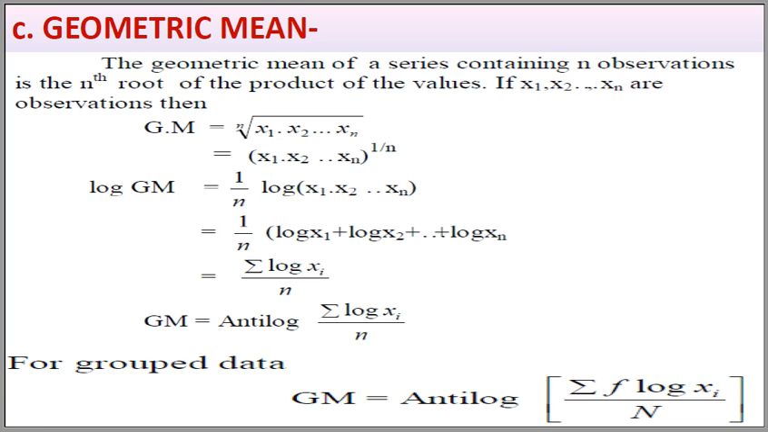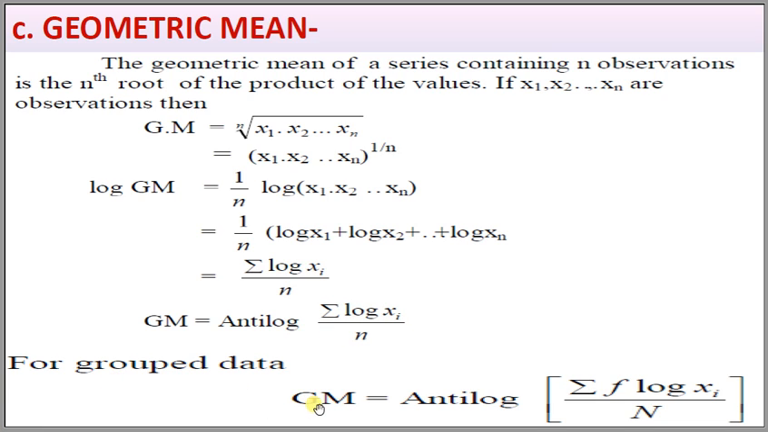Third mean is geometric mean. इसे गुणोत्तर माध्य कहते हैं. The geometric mean of a series containing a number of observations is the nth root of the product of the values x1, x2 up to xn. GM is equal to nth root of the product x1 into x2 up to xn, or x1 x2 up to xn to the power 1 by n. Taking logarithm of both sides, log GM is equal to 1 by n log of x1 x2 up to xn, that is 1 upon n times log of x1 plus log of x2 up to log of xn, that is summation of log xi divided by n. And geometric mean is equal to antilog of summation of log xi upon n.